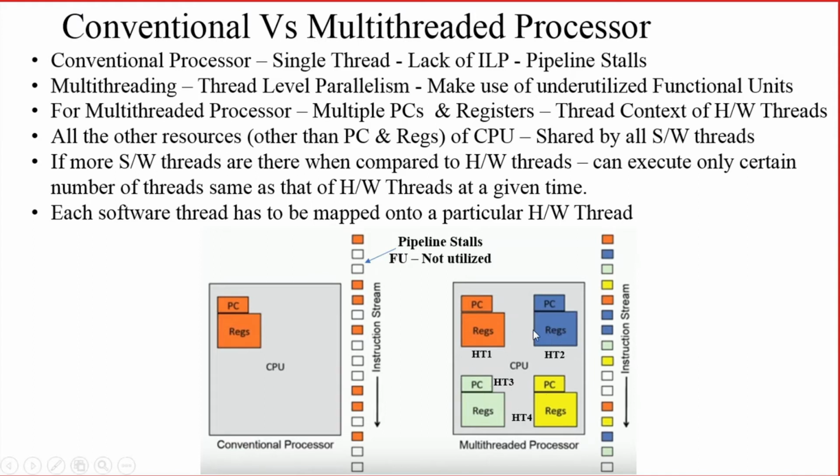Only 4 threads. Why? Because I am having only 4 hardware threads in my multi-threaded processor. So even if I am having 100 threads, only 4 threads will be active at a given point of time. So that is how a multi-threaded processor improves the throughput compared to the conventional processor. That is the difference between the conventional and the multi-threaded processor.